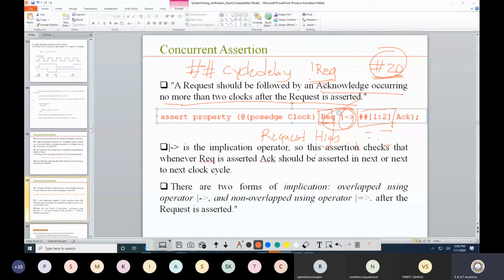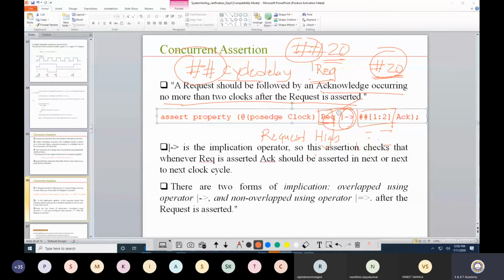But if I want to define it in terms of the clock, then I will use 2 hashes. Now when I use 2 hashes and write something like ##20, that is not a 20 nanosecond delay. That is not a time. This is a cycle I am talking about. So with these 2 hashes, you are actually defining a cycle.